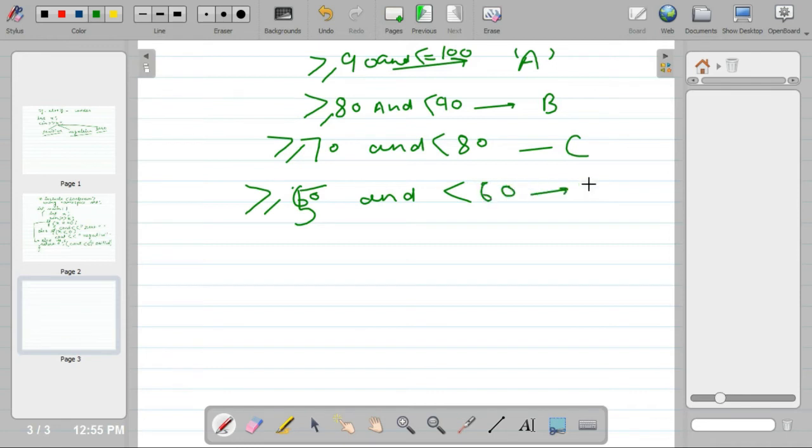So your grades will be D. And when your marks are less than 50, you will get F. Your grade will be failed.